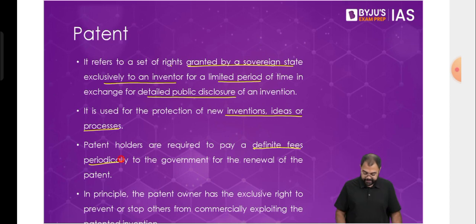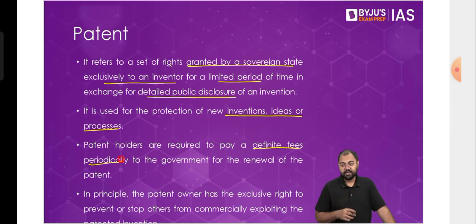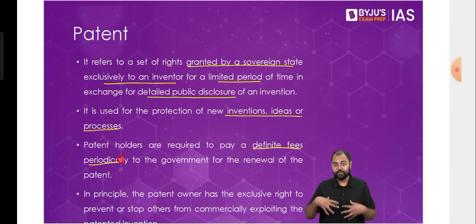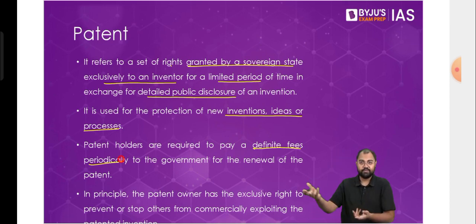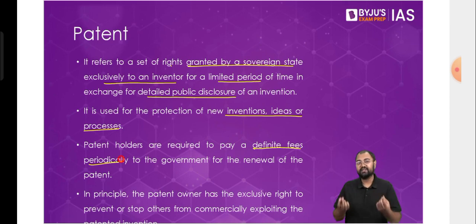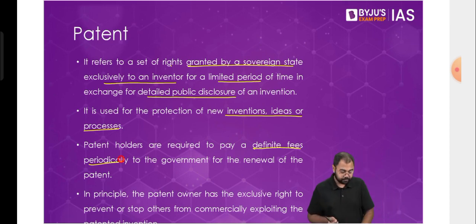And at the same time, once I have been given this patent, now I have the exclusive rights to use this invention, whether it's a new product or even a new process. I have the exclusive rights. I can do whatever I want with it. If I want to sell it in the market, I can do that. If I want to sell it on my own, I can do that. If I want to give the license of this product to another company, I can do that. If I don't want to do anything, I just want to keep it with myself, keep it in my locker, I can do that. So I have the exclusive rights to do whatever I want with this invention that the government has given me. So this is what we see with a patent.